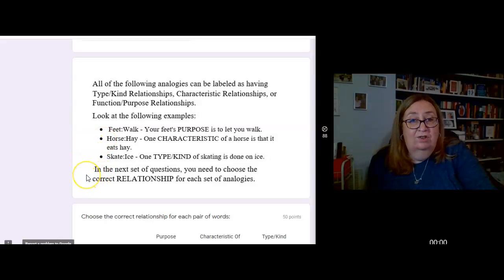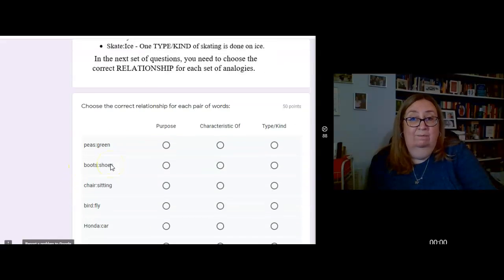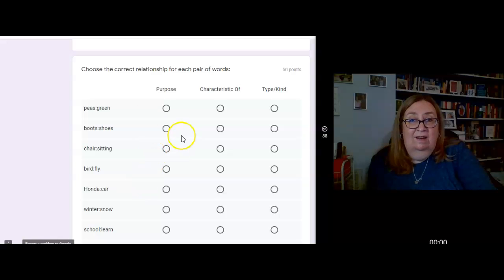In the next set of questions, you need to choose the correct relationship for each set of analogies. So I have this set up where it's a grid. If it's a purpose relationship, you'll choose the dot in this column, characteristic in the second column, or if it's a type-kind relationship, you'll use the last column.